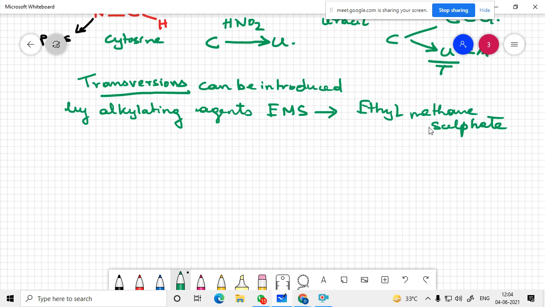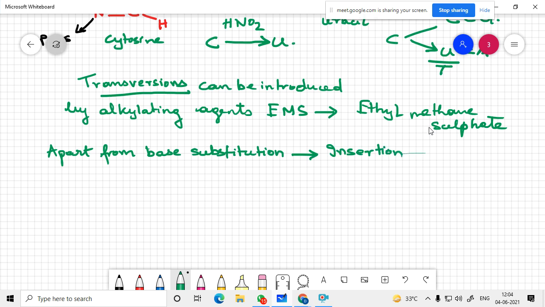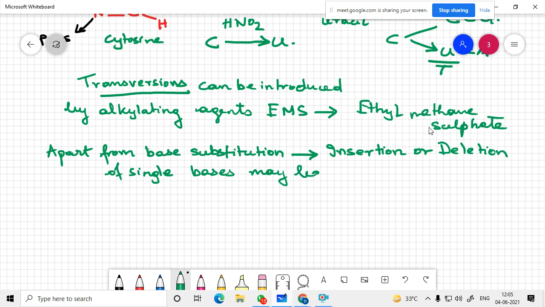Now, apart from base substitution, insertion or deletion of single bases may lead to frame shift mutations.